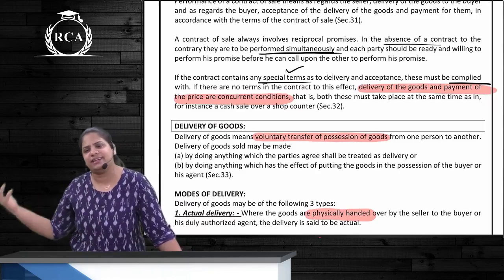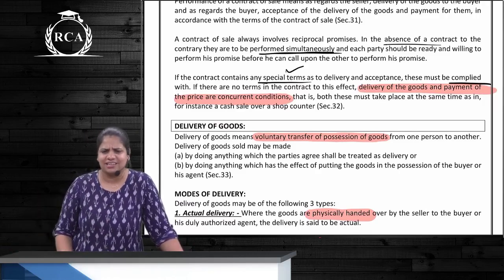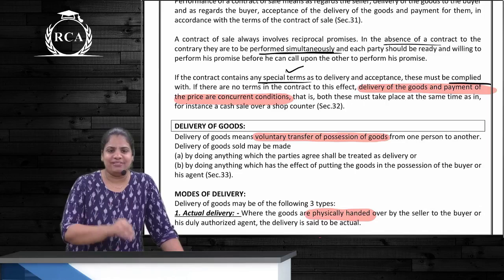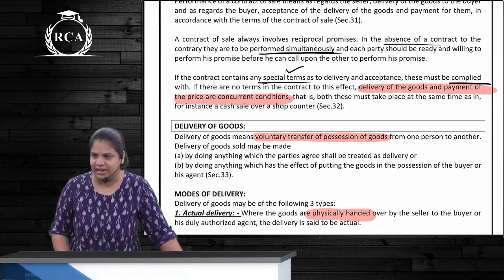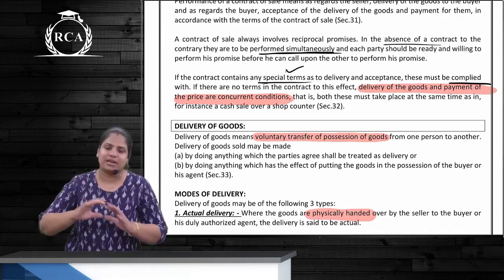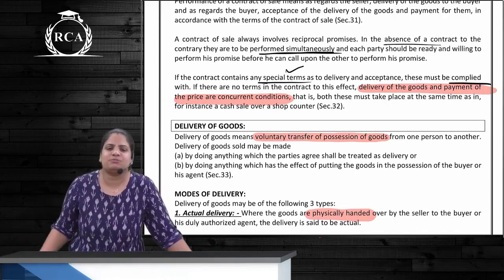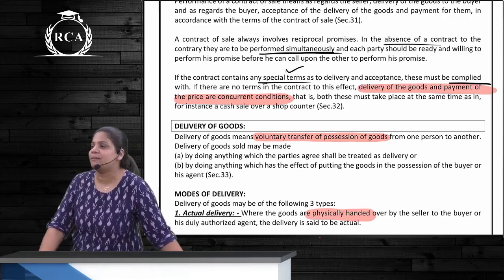Can anything else be specified in a contract? Okay. Normally, delivery of goods and payment of price are to be performed concurrently. But can delivery and payment be done at different times? Yes, as per the contract. Correct? So I had given you an example online.